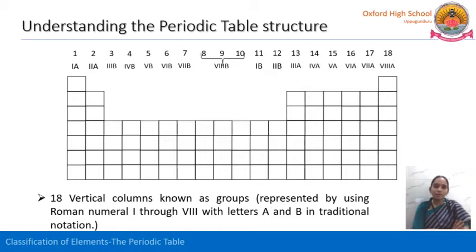Mendeleev arranged many elements in one group and divided them into A and B, but we separated and arranged them like this.